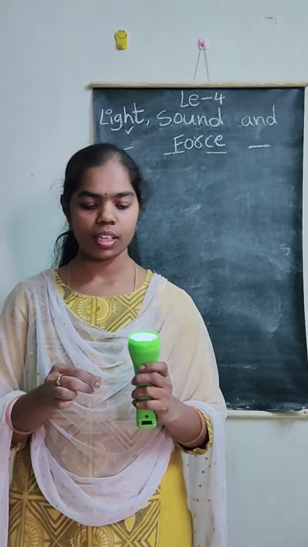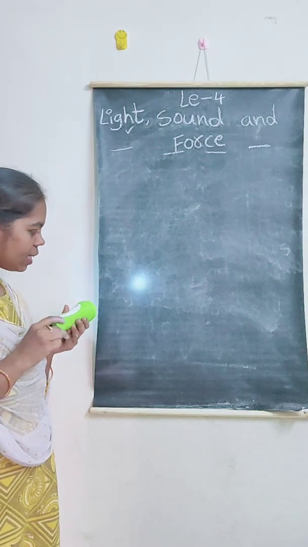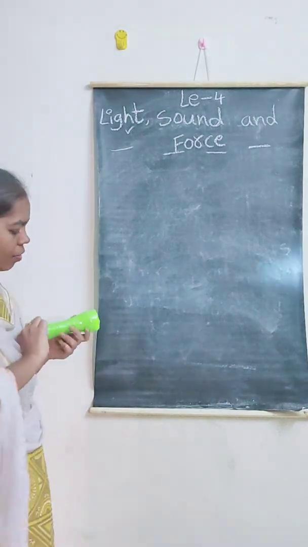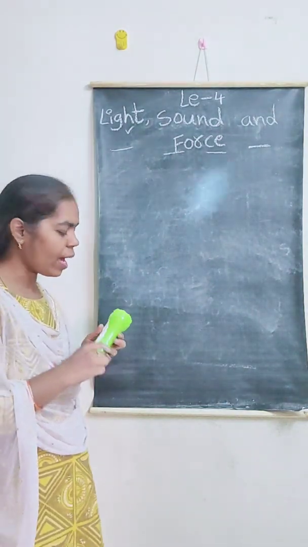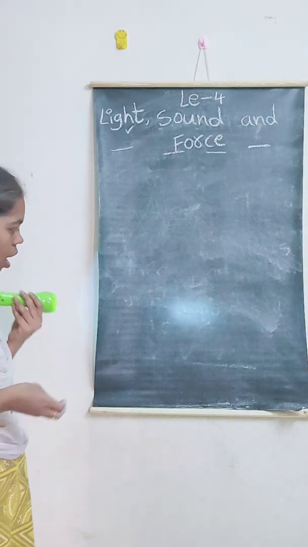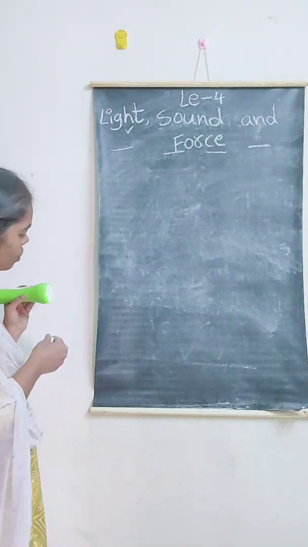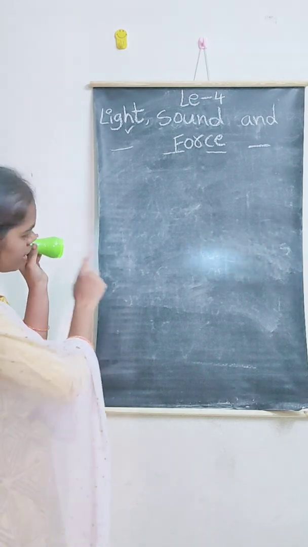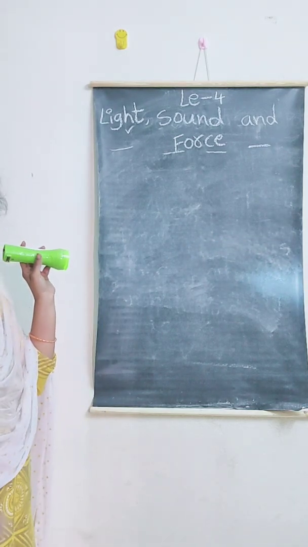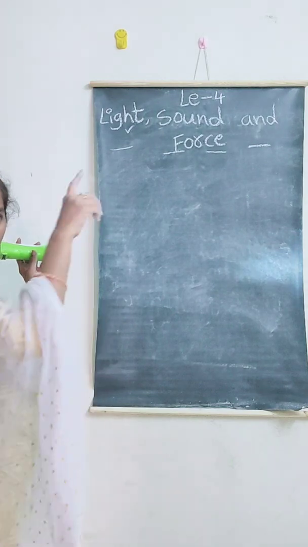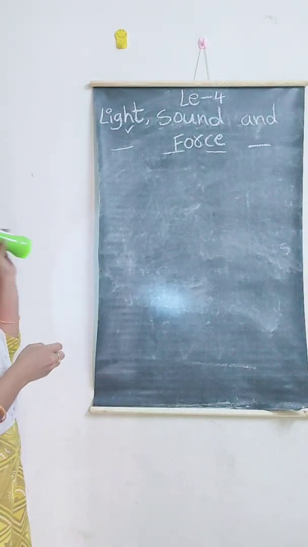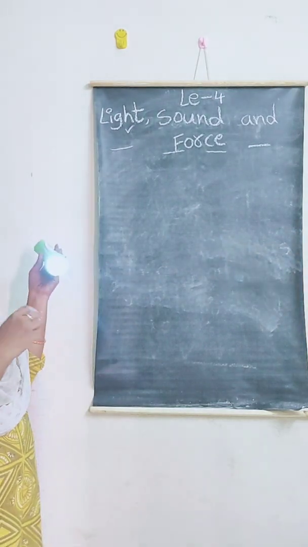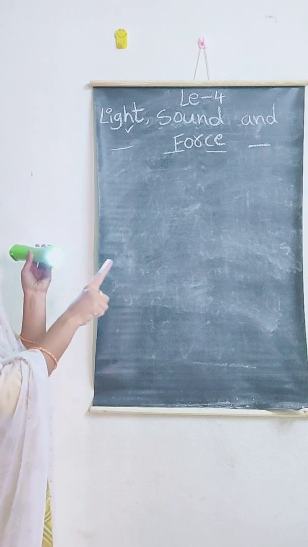See here once. If you observe clearly, if I switch on the torch light, how is this light traveling? In straight lines. See properly. Can you see this?